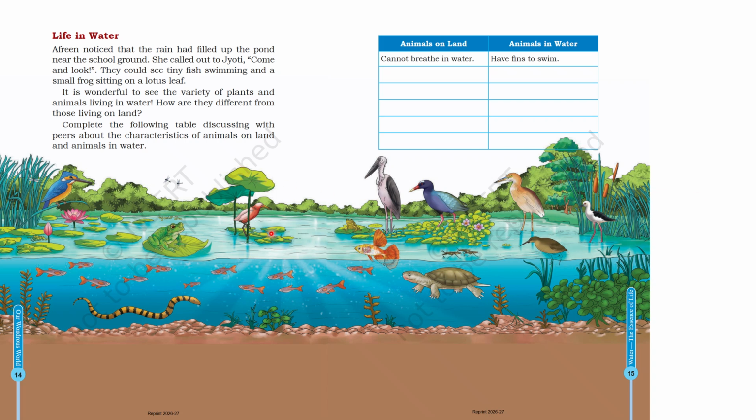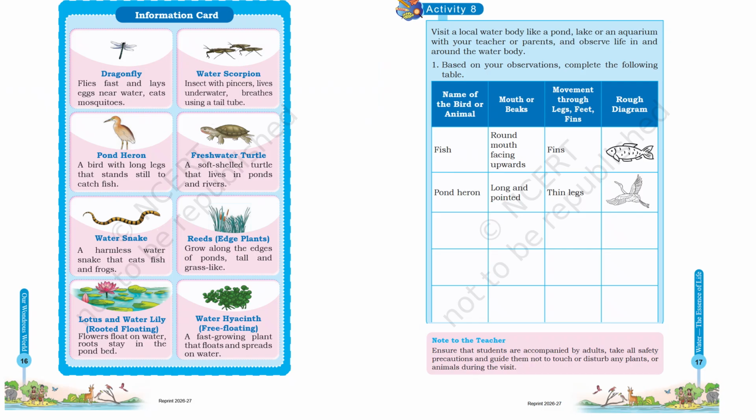So you need to understand which are the animals on land that cannot breathe in water and the animals in water which have fins to swim. This activity you can do in your textbook. You can go through this information card wherein you can see a dragonfly, water scorpion, freshwater turtle, pond heron, water snake, reeds, lotus and water lily, water hyacinth, etc.